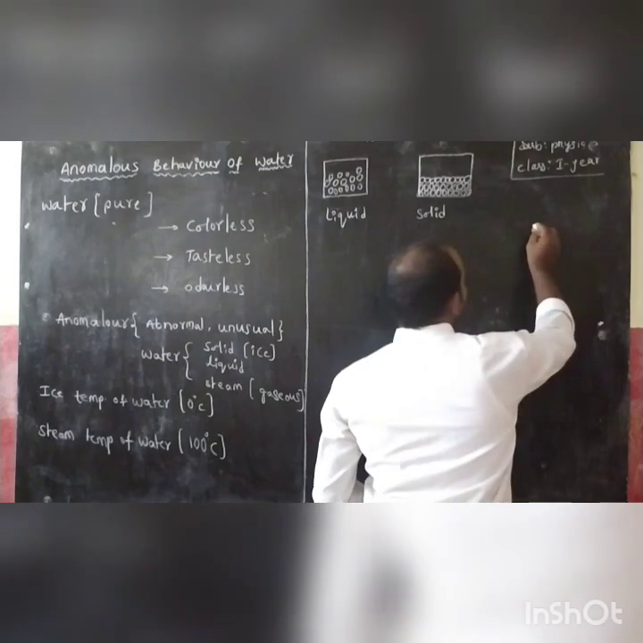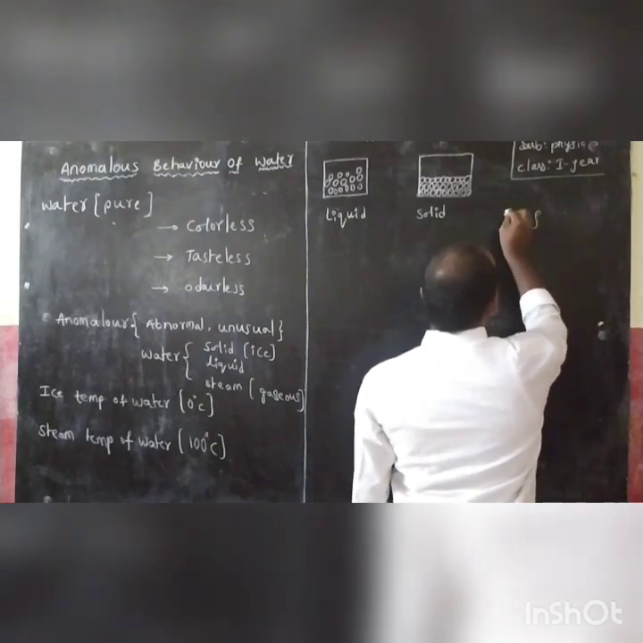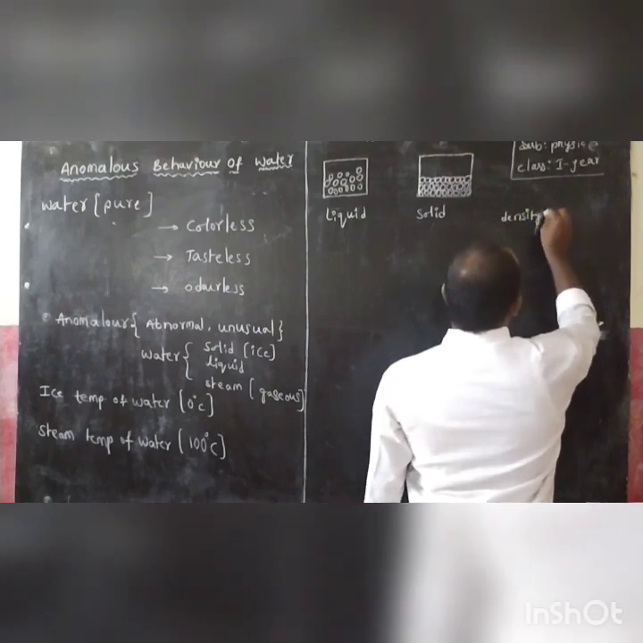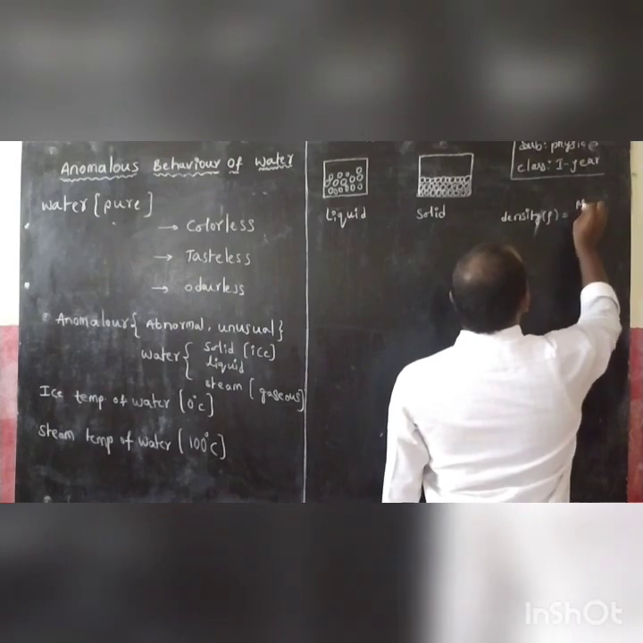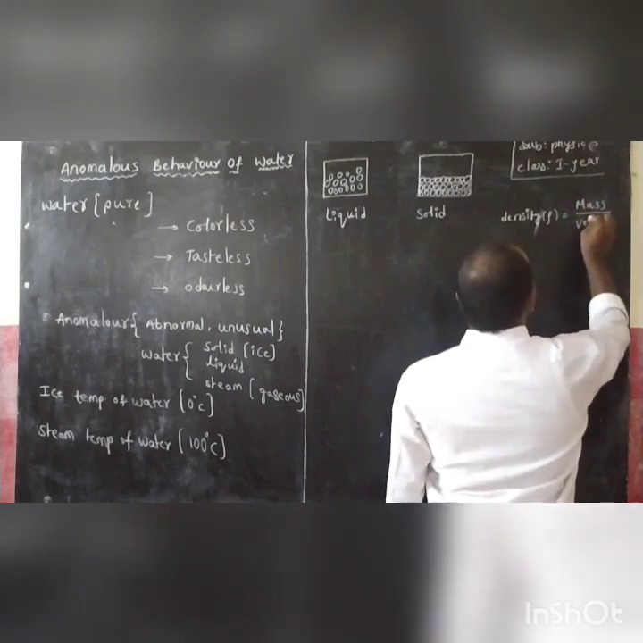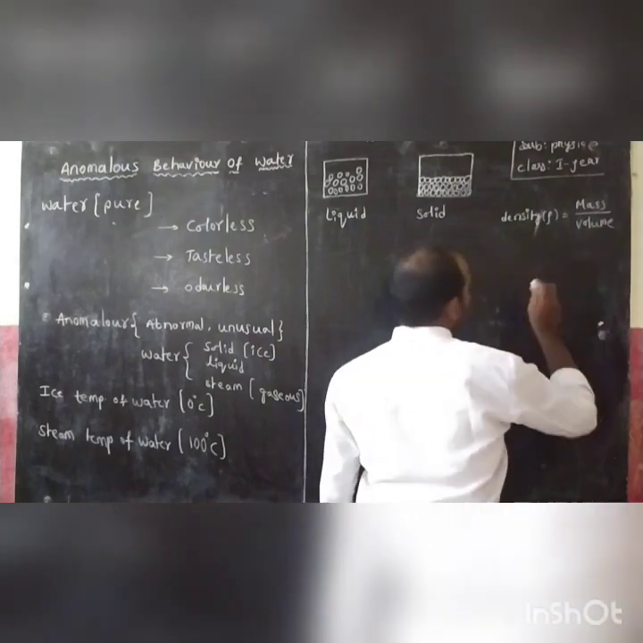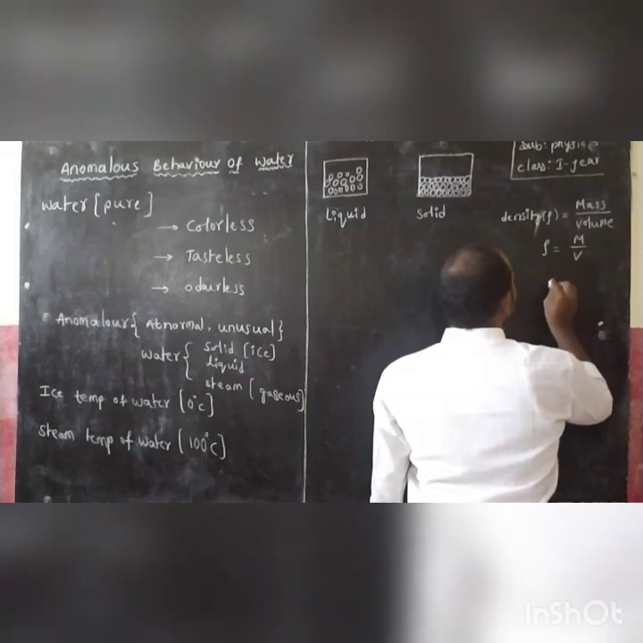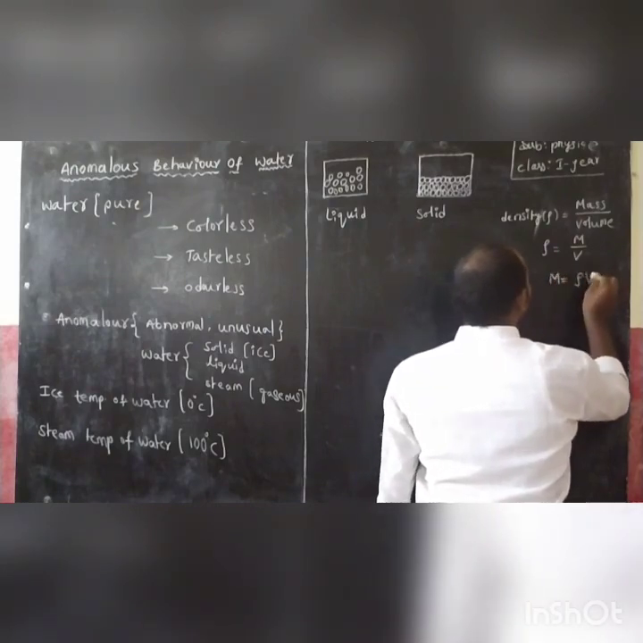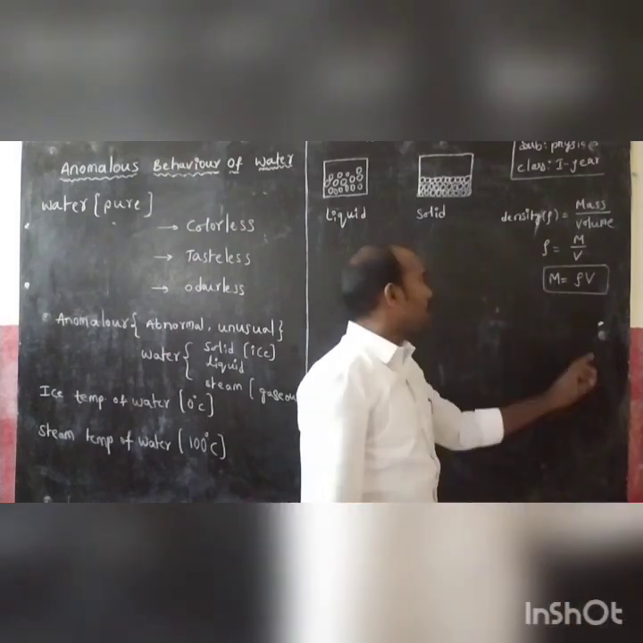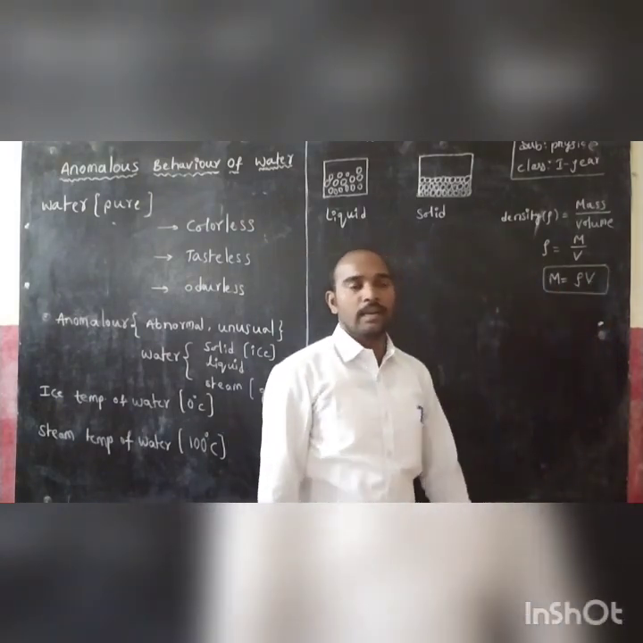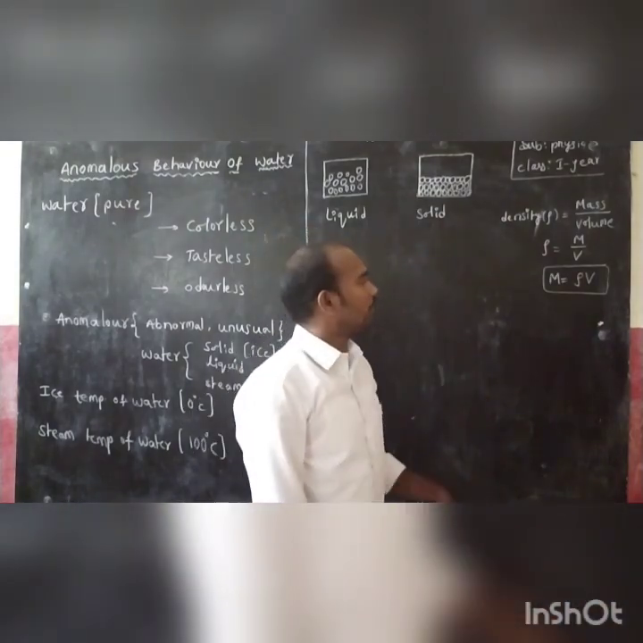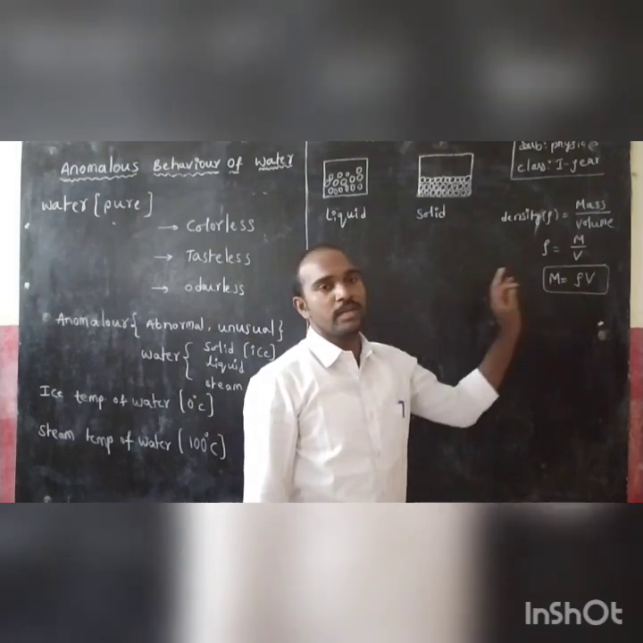And clearly we know that first of all we have to discuss density. Density rho is equal to mass per volume, which means density equals m by v. Mass is equal to rho into volume. This is the formula to calculate the mass in terms of density and volume. Every object has a mass, density and volume.